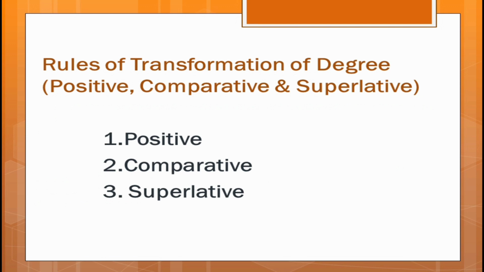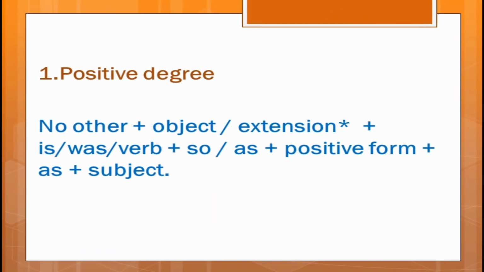For example, you can say Ripon was the most intelligent boy of all our friends. Here, Ripon is compared with more other friends. So dear students, I'm sure now you can understand easily what is positive degree, comparative and superlative degree. Well, my dear students, I have prepared a rule for you.